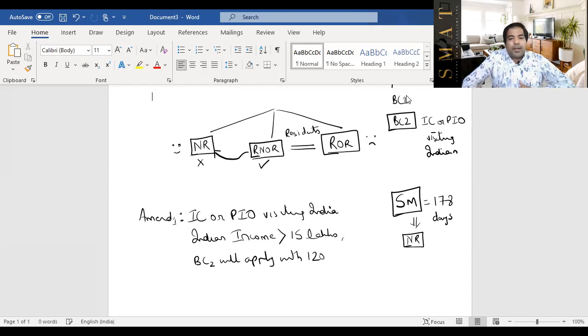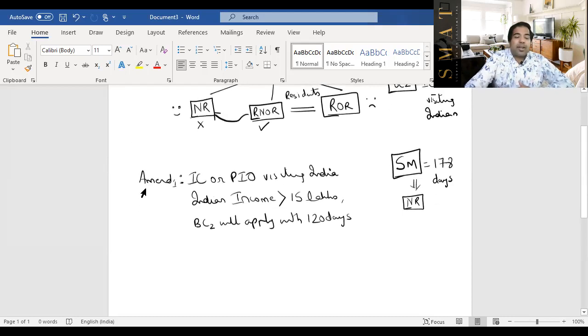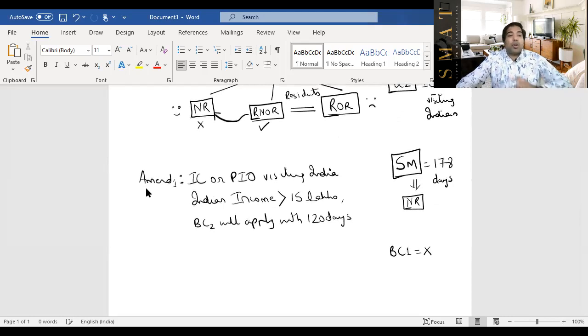So let's take Siddharth Malya and take him to the two basic conditions now after the Finance Amendment 2020. First basic condition, Siddharth Malya will say, no, I don't belong here because I have not stayed 182 or more days. So we'll take him to basic condition number 2, and we'll apply it only and only if he's an Indian citizen or PIO having Indian income more than 15 lakhs. So, guys, this amendment does not apply to really poor Indian citizens or persons of Indian origin who don't have Indian income. If in India you are rich, that means you have Indian income of more than 15 lakhs, then welcome to basic condition number 2. But it is a small difference. Instead of 60 days, it is 120 days.